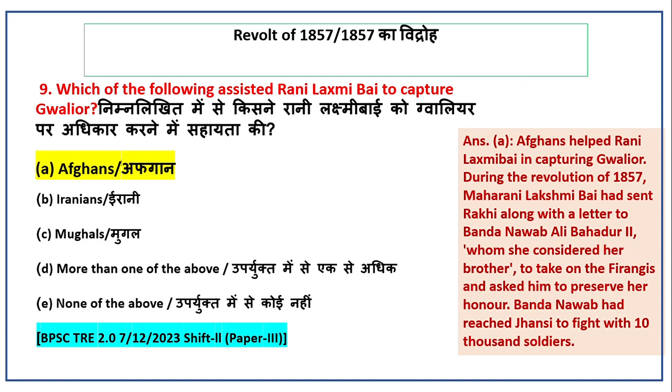During the revolution of 1857, Maharani Lakshmibai had sent a Rakhi along with a letter to Banda Nawab Ali Bahadur II, whom she considered her brother, and asked him to preserve her honor. Banda Nawab had reached Jhansi to fight with 10,000 soldiers.